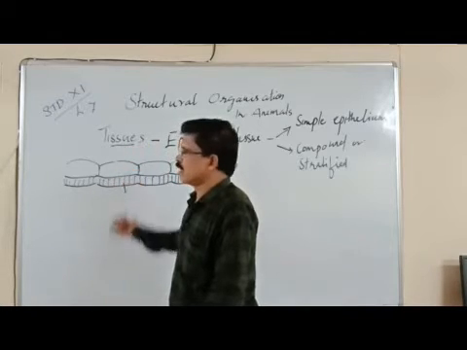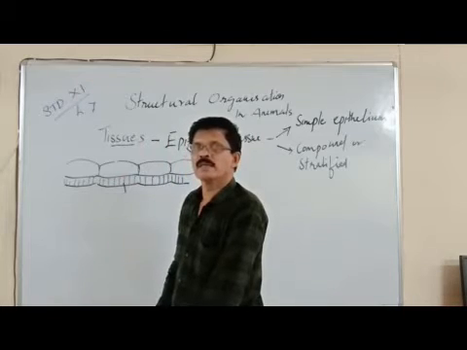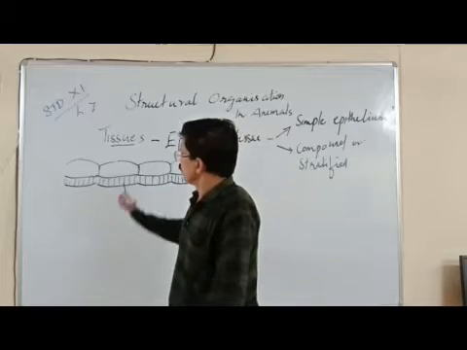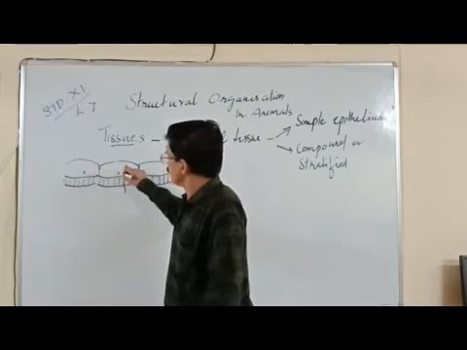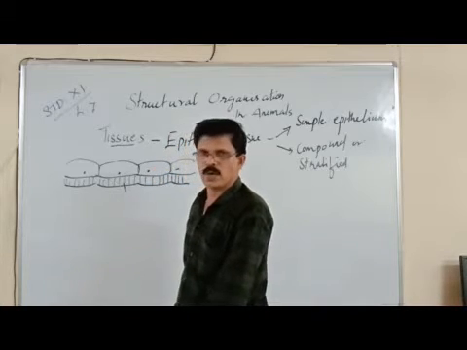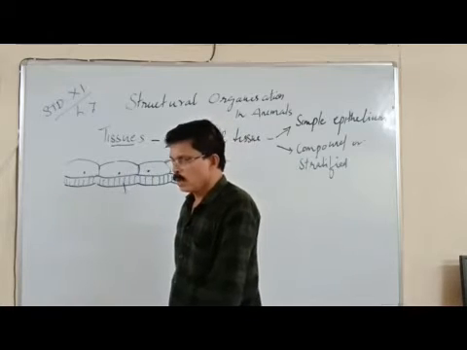A fibrous membrane or fibrous layer of cells separate this simple epithelium from the other tissues. So the simple epithelium can be visible outside or they cover the entire body organs, and you can understand that these cells are arranged compactly without intercellular space. The cells contain nucleus with abundant protoplasm.